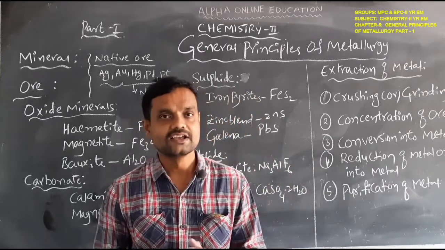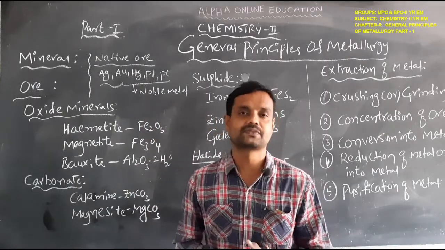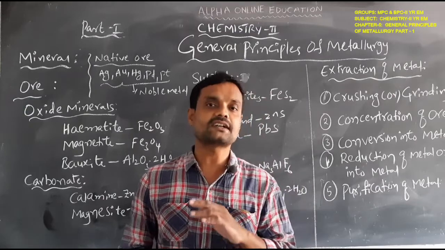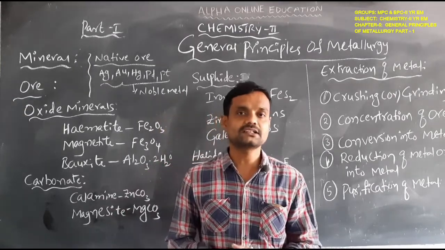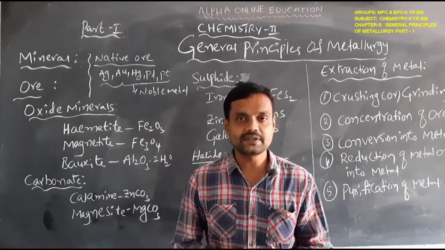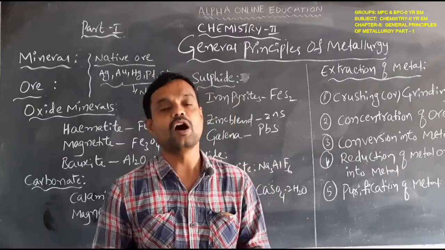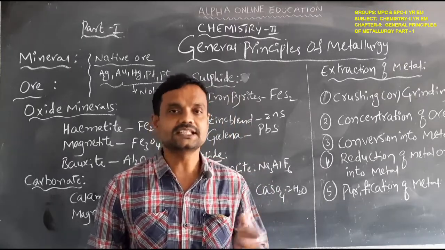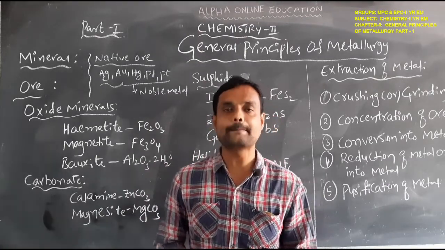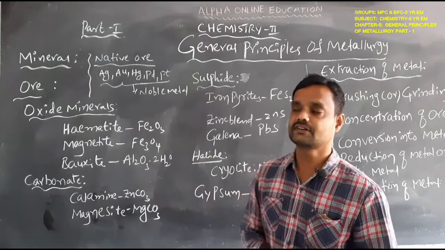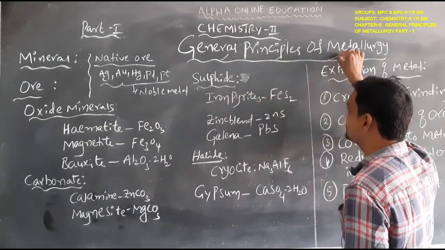Okay, students. So iron is always combined with oxygen as iron oxide. But here we do not require the oxygen. Here we require only the iron metal. So what can we do here? We can separate the iron from iron oxide. How can we separate it? So that is our new chapter, the general principles of metallurgy. So our new chapter name is the general principles of metallurgy.